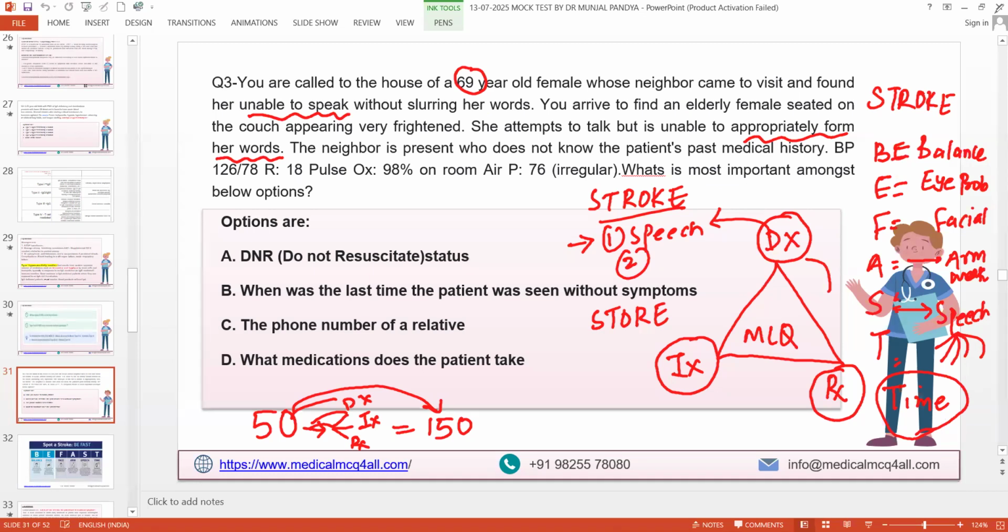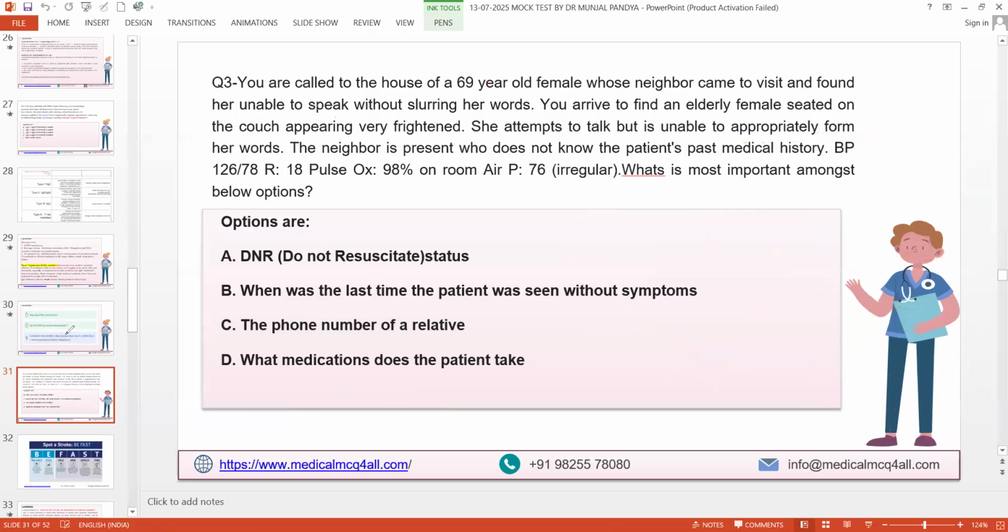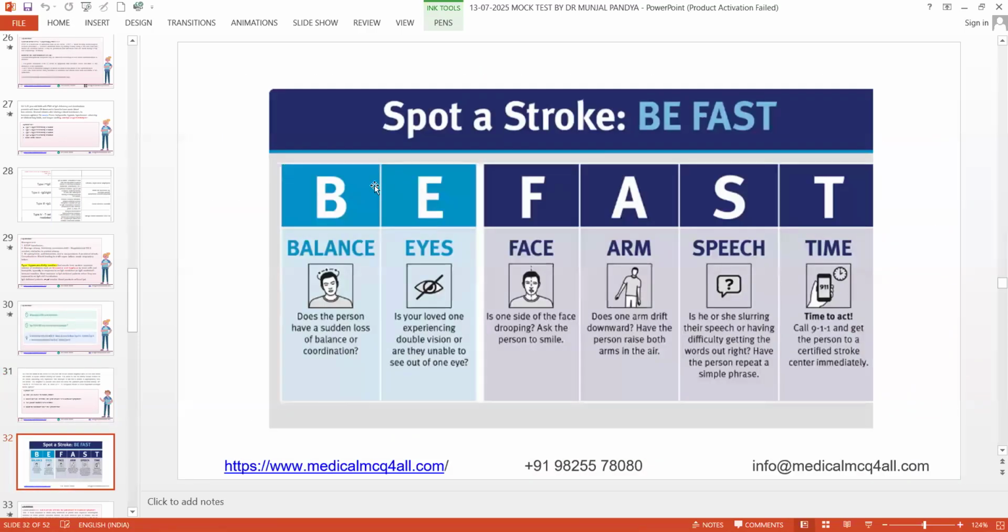So you must remember the BE FAST. Any patient who comes to your emergency tomorrow morning or any time, you must look for BE FAST. If he has BE FAST signs, it means he has a stroke. B for balance, so a change in balance is also a sign of this. Most people know FAST, but this is now BE FAST, right?